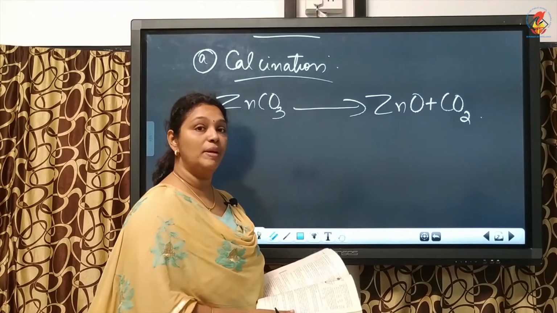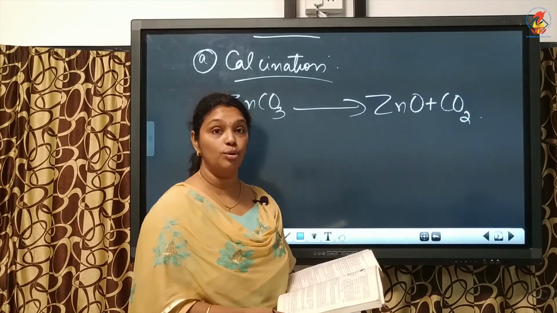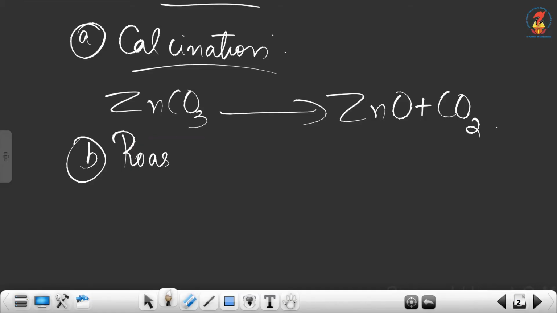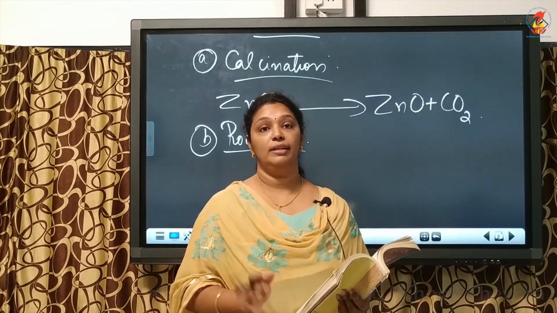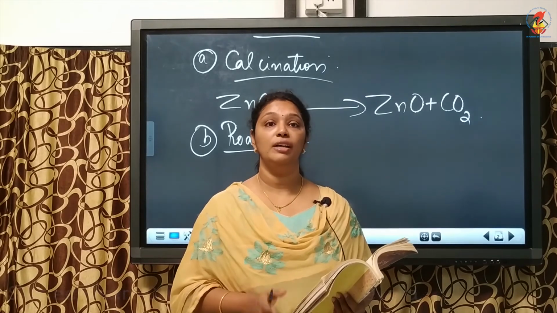Now the next method for conversion of concentrated ore to metal oxide is roasting. This roasting is mainly used for sulfide ores. Sulfide ores are converted to metal oxides by roasting.